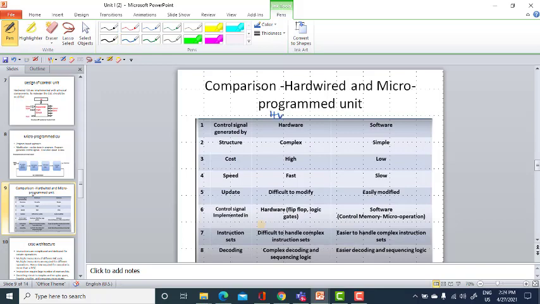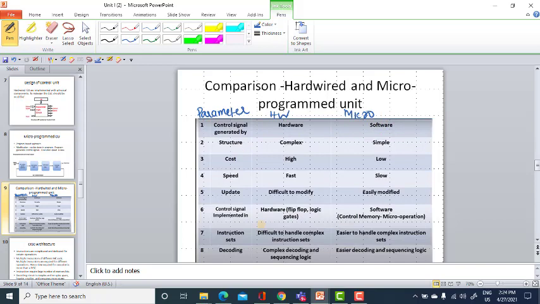This is hardwired, this is microprogrammed, and these are the parameters. As I said earlier, the control signal is generated by hardware in the hardwired unit, whereas the control signal is generated by software in the microprogrammed unit.